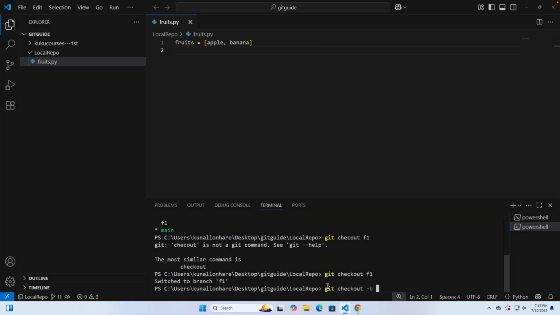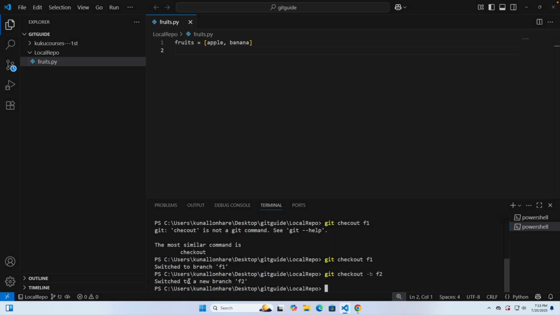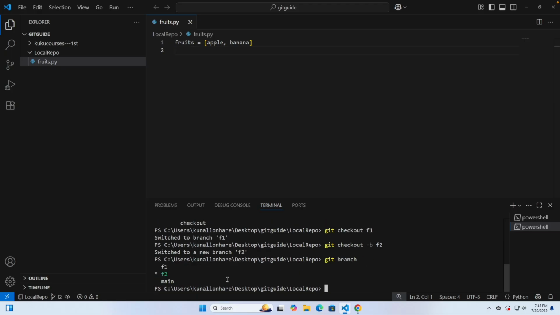And let's say I want one more branch, f2 branch, click on enter. Now you can see another branch we have created, that is the f2 branch, and currently we are in the f2 branch. So if you see here git branch, you can see we have three branches, f1, f2 and main, right? So that's how it works. And you can create as many branches in GitHub, okay.